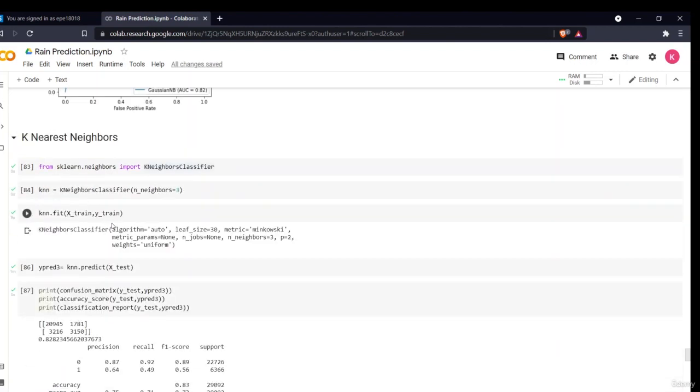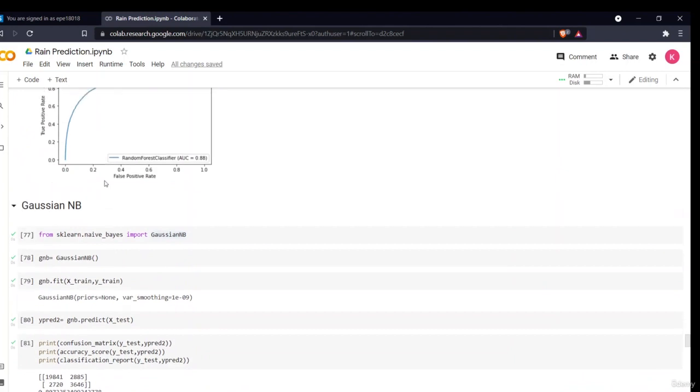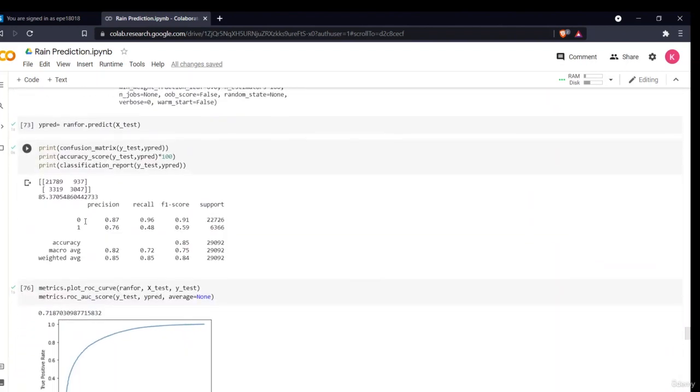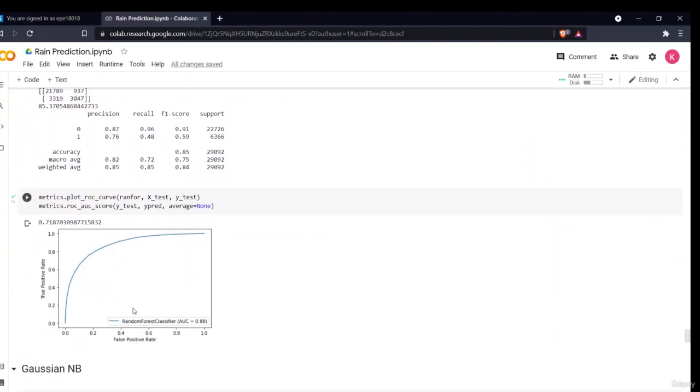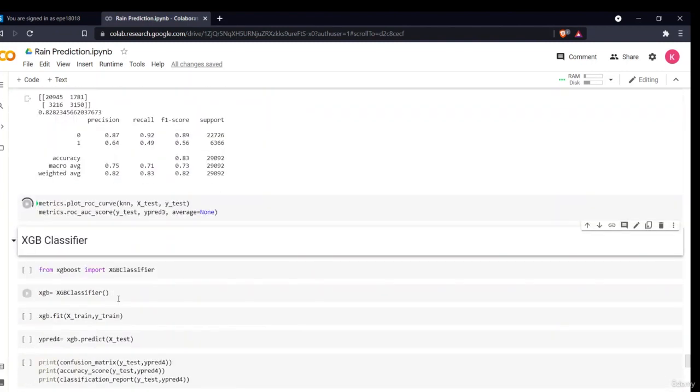So overall, all three models are relatively good, but the random forest is the best, having an 85% accuracy and the highest AUC area. So now it will take some time, it will again predict the ROC curve. So KNN is taking some time.